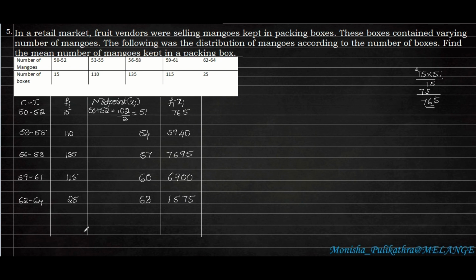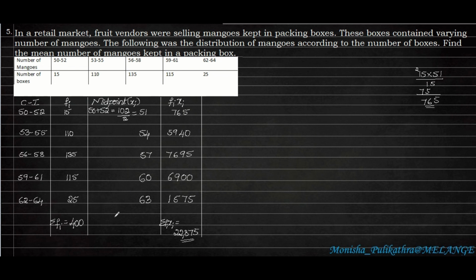After multiplying, we have to find the grand total, the overall total of frequency, called summation Fi, and also the total of summation Fi into Xi. The total of 15 plus 110 plus 135, 115 and 25 is 400. By adding all these values, we get 22,875. We have to add each and every point here.